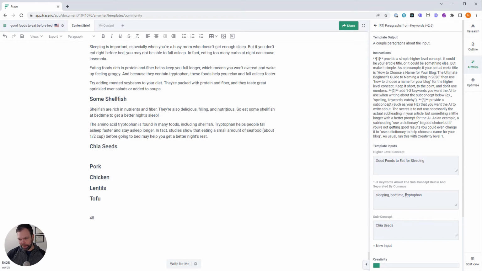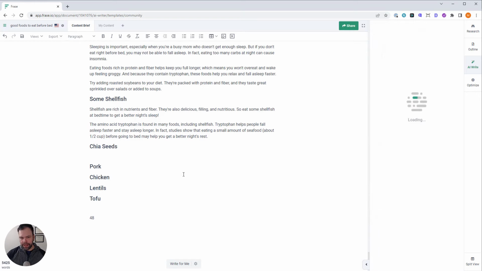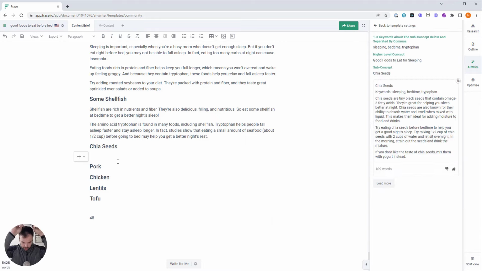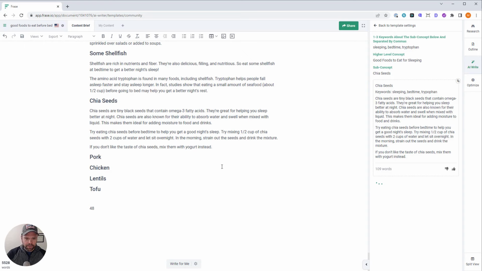So what I did was I put a comment here, tryptophan, and now I'm getting stuff that's incorporating the word tryptophan. So the amino acid tryptophan is found in many foods, including shellfish. Okay, so this is a way that you can guide the AI using keywords to guide it in the right direction. Now it didn't use the word.